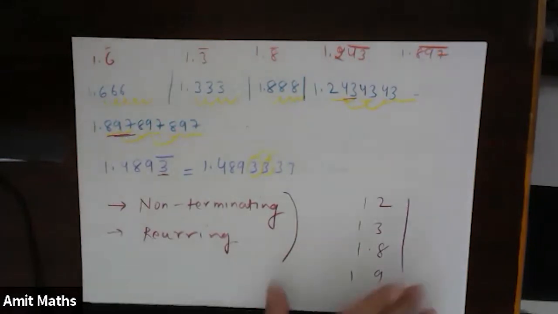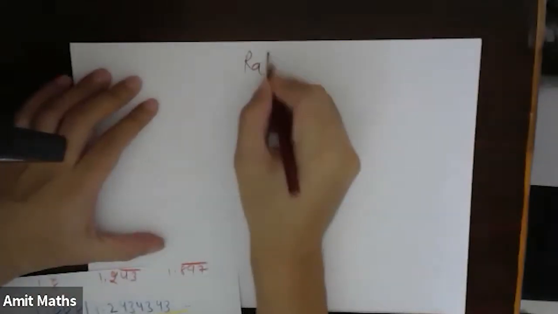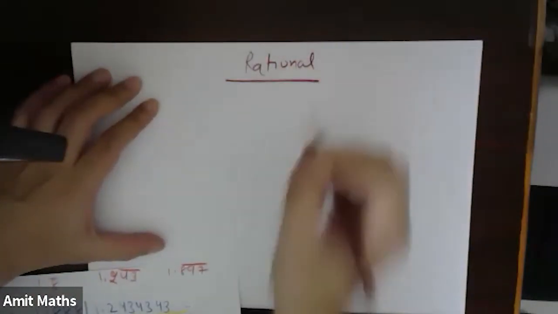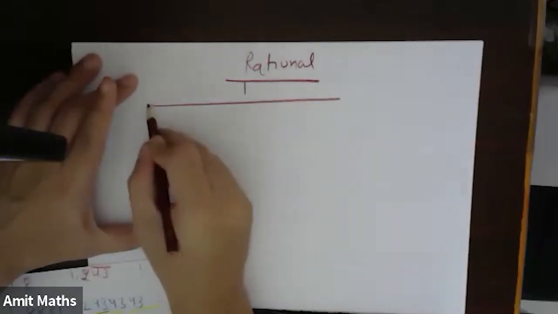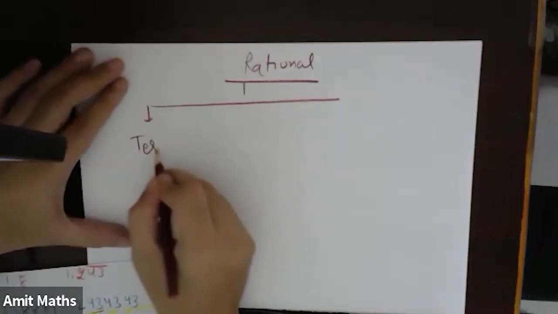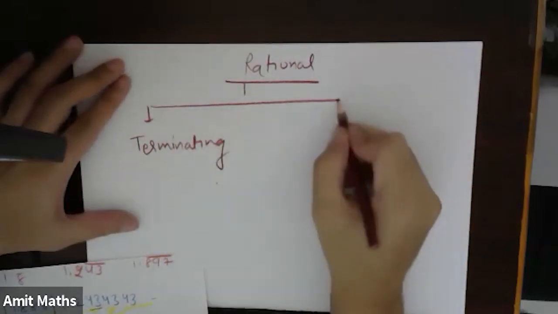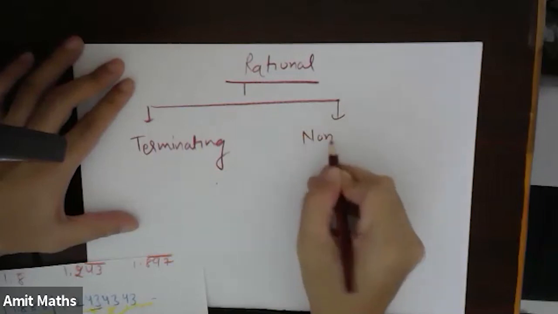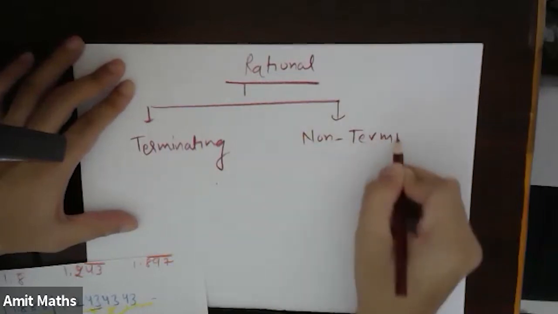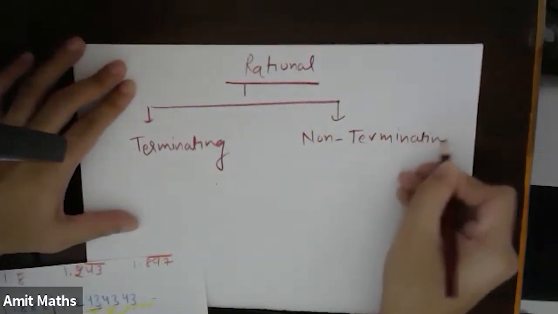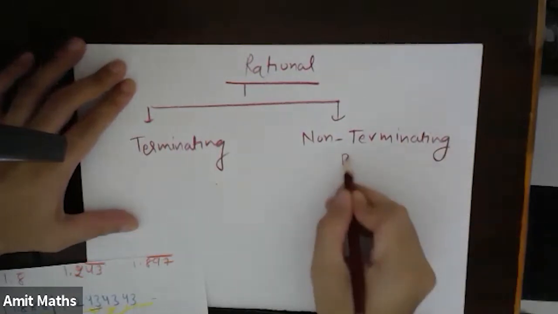That means rational numbers can be of 2 forms. First is terminating, and second is non-terminating but recurring.